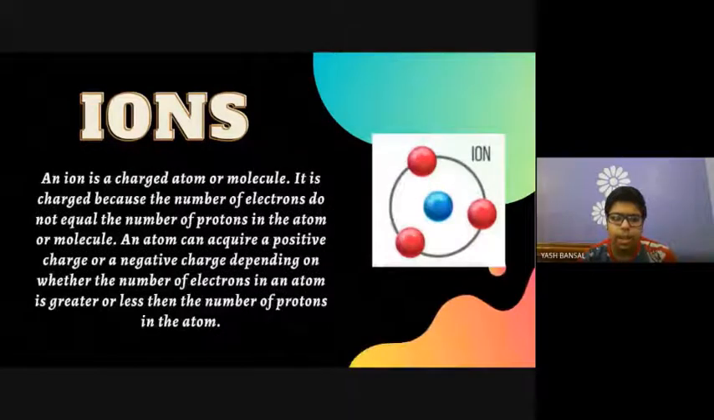Ions. An ion is a charged atom or molecule. It is charged because the number of electrons does not equal the number of protons in an atom or molecule.